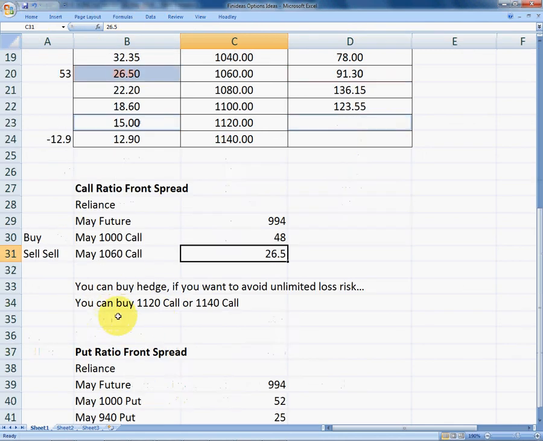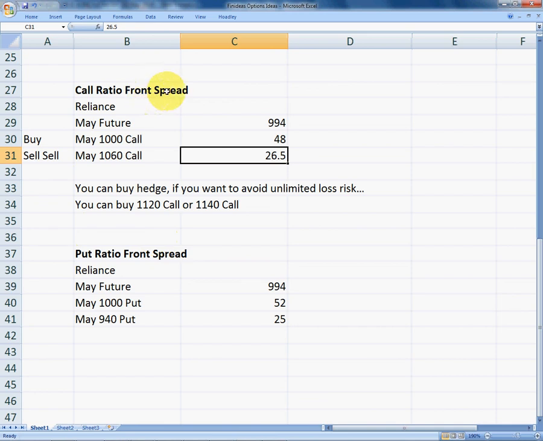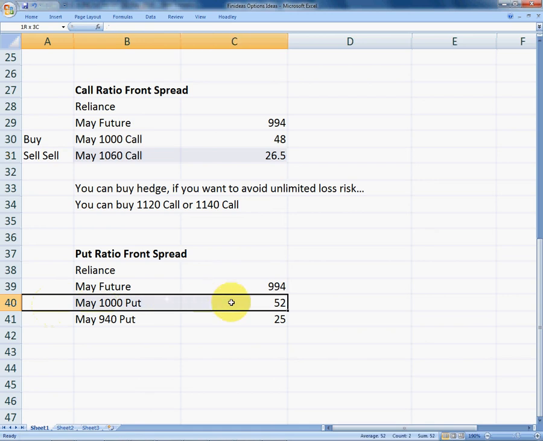Now the second strategy is put ratio front spread. Put ratio front spread is almost similar to call ratio front spread. The difference is that in call ratio front spread we buy an at the money call and we sell double out of the money calls, while in put ratio front spread we buy an at the money put.